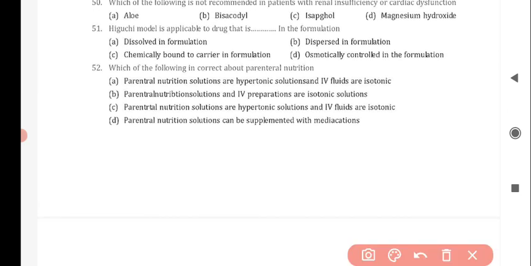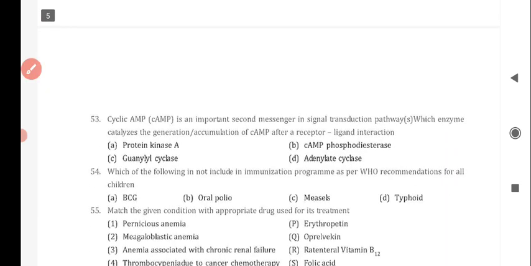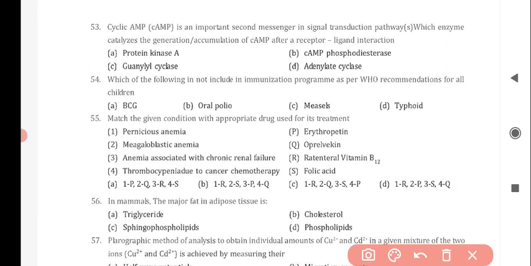Next question is, which of the following is correct about parenteral nutrition? And the correct answer is option A, that is parenteral nutrition solutions are hypertonic solutions and IV fluids are isotonic. Next question is, cyclic AMP is an important second messenger in signal transduction pathway. Which enzyme catalyzes the generation or accumulation of cAMP after a receptor ligand interaction? And the correct answer is option D, that is adenylate cyclase.